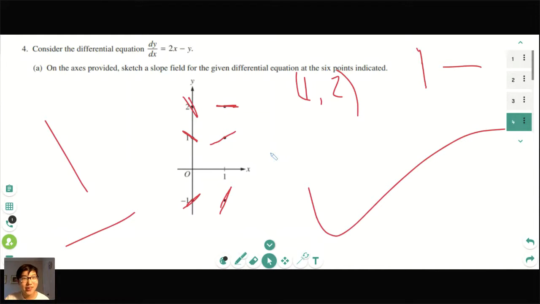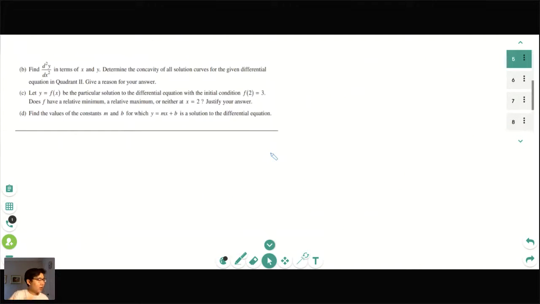So now we'll move on to the next part here. Okay. It says find d squared y over dx squared in terms of x and y. Determine the concavity of all solution curves for the given differential equation in quadrant 2. Give a reason for your answer. Alrighty. So the first thing we have to do is find the second derivative. So how do we find the second derivative? What do we have to do? What's the first step?